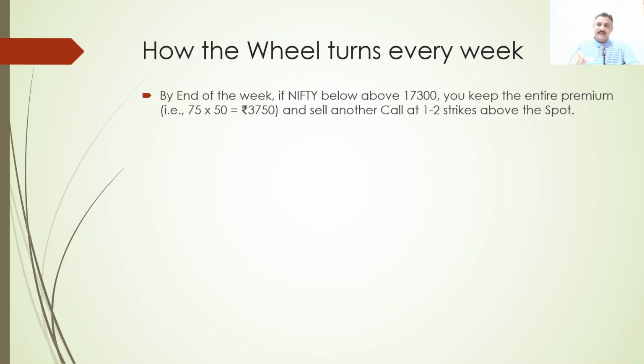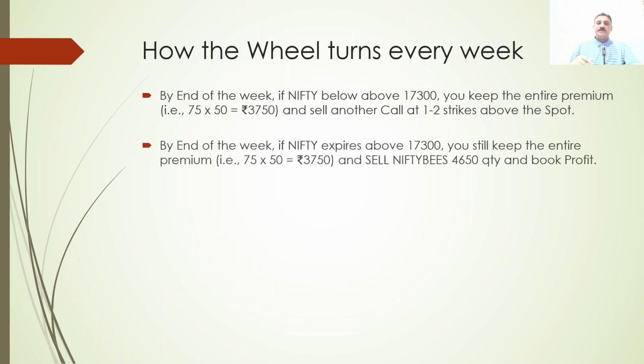Means you have the underlying with you. You already purchased it in the open market for 4650 quantity at whatever price is there. Okay, you can sell another call. If the Nifty expires above 17,300, say it is at 17,400, either you can sell a 17,500 or 17,600 call. Okay, that is possible to do because you still have the underlying. You can always deliver it.